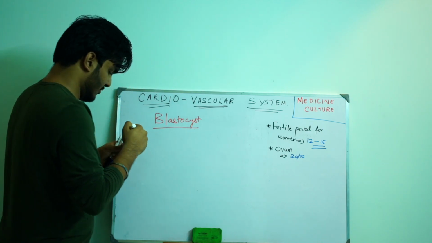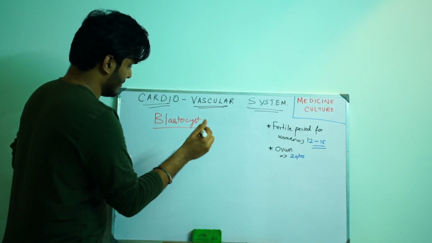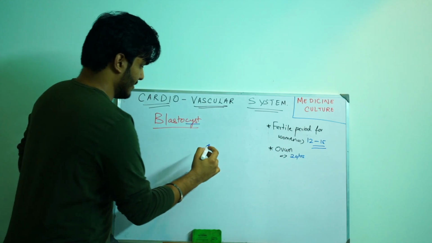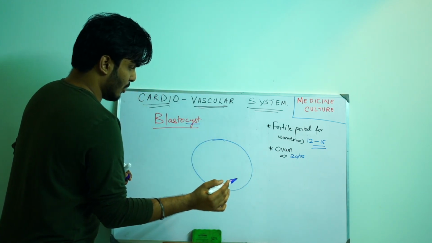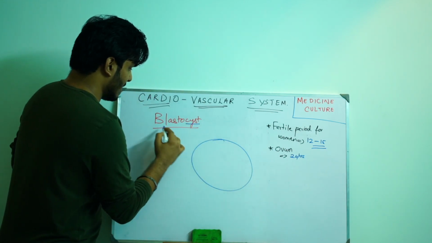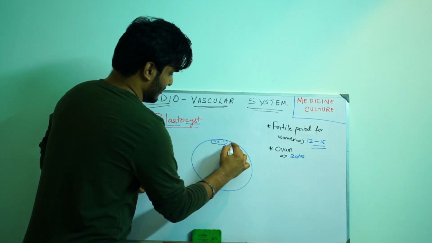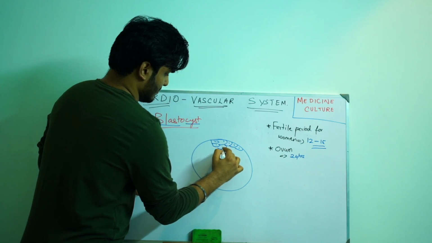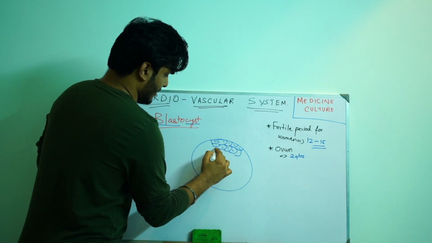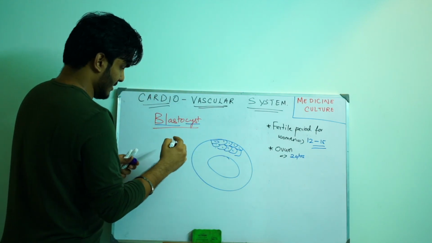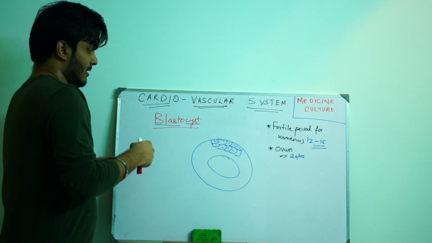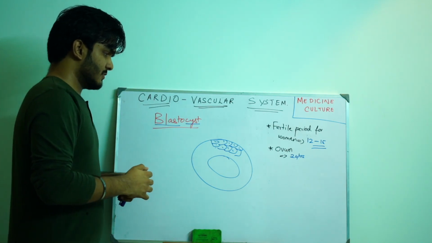So blastocyst, if you see, the name says that it has a cyst-like cavity. Let me draw. It has a cyst-like cavity and blast cells. So let's say these are the cells and this is the cavity. And it has 2 types of cell mass.